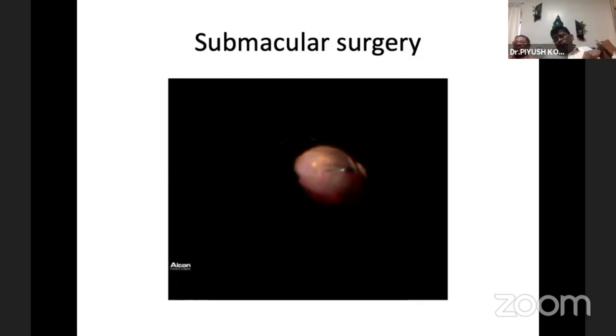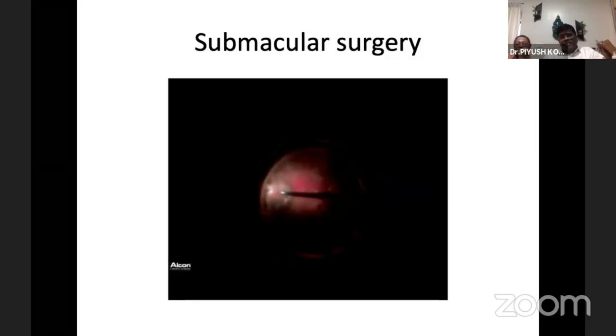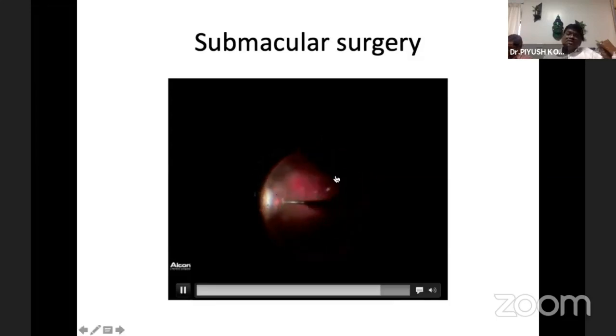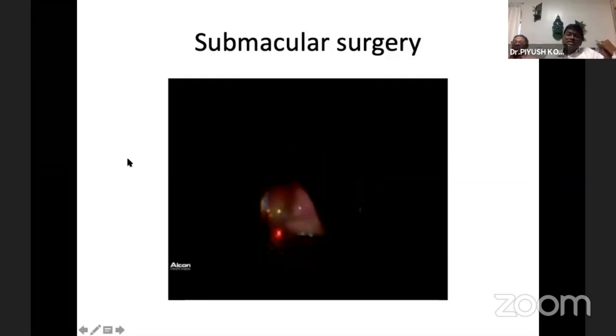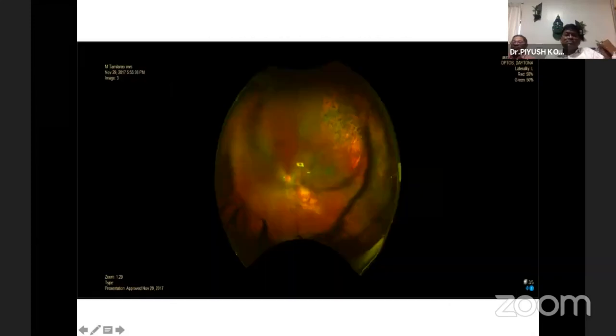Now we have started doing it in two stages. In the first stage we do the flap. We inject the PFCL and keep the PFCL sandwiched with the silicone oil for at least a week, and then we go for the second stage. Now we do the endolaser in 5 to 10 rows, treating it like a giant retinal tear. Then the silicone oil is removed.